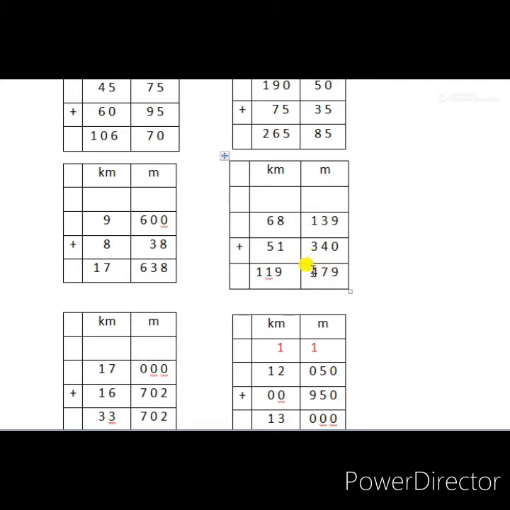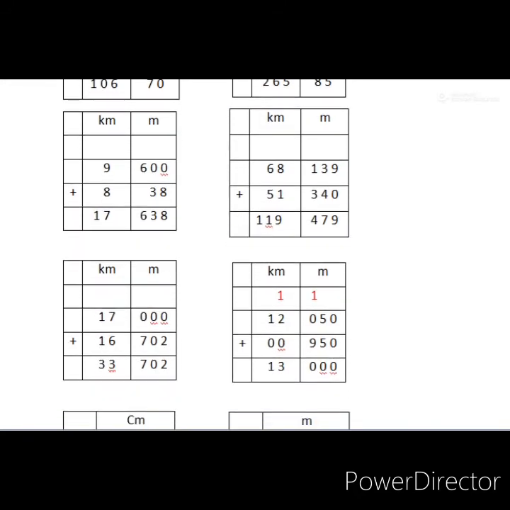How many meters did we get? 479 meters. Now kilometer: 8 plus 1 is 9, 6 plus 5 is 11. So the total is 119 kilometer and 479 meter. This is the answer for question 4.